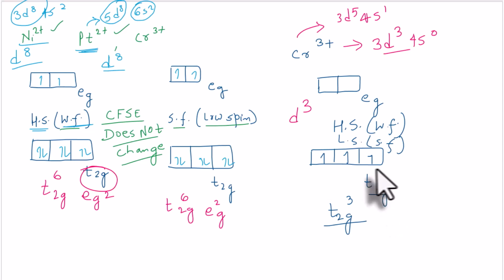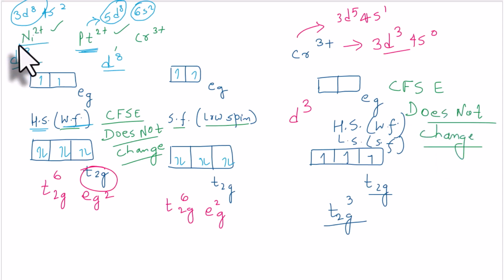Okay, so here also, since there is only one way of filling these 3d electrons in the T2G orbitals, the CFSE remains the same for the weak field as well as strong field ligands. So CFSE does not change for chromium 3 plus ion as well. So for this triad, nickel 2 plus, platinum 2 plus and Cr 3 plus, the CFSE does not change.